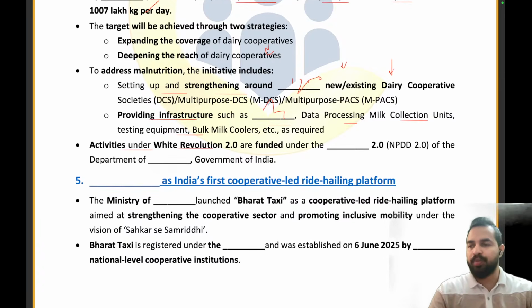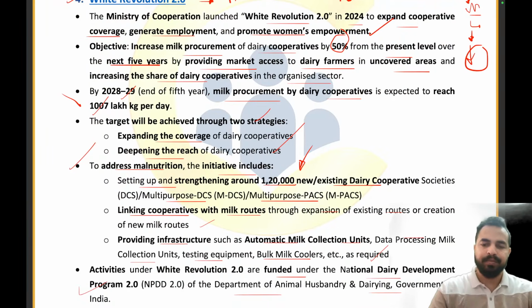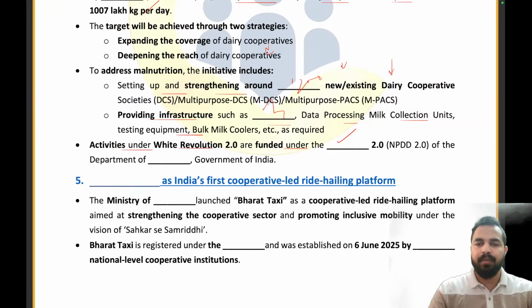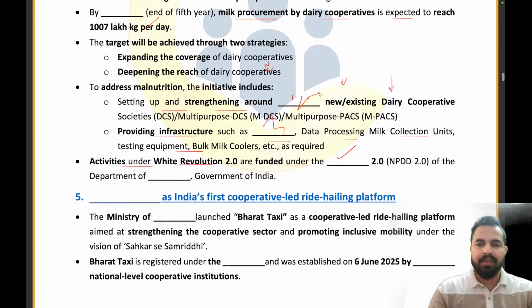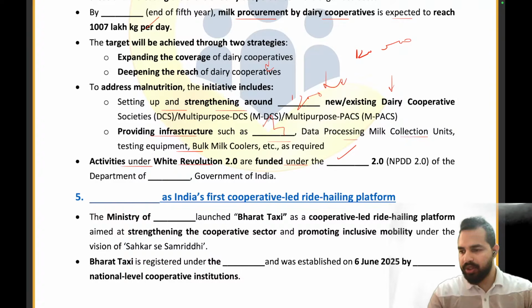Activities under the White Revolution 2.0 are funded under which program? National Dairy Development Program 2.0, which is under which department? Department of Animal Husbandry and Dairying. That is the right answer. Clear, everyone? So it was not the 1200, it was 1,20,000, my dear friends. Sorry, please pardon me. It is not the 1200, it is the 1,20,000. 1,20,000 new existing dairy cooperatives will be there. Clear? So this is the correction. Thank you, Harshal. You have given me the right answer for this 1,20,000. Absolutely right.